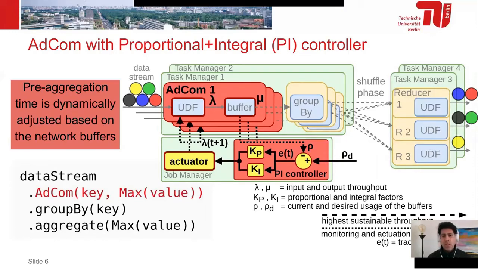In the end, with this solution we could achieve the highest throughput, and we don't have to restart the query that is executing. The developer just has to call this new operator AdCom as he or she would call the group by or aggregate operator, without passing the parameter, the local time we want to pre-aggregate tuples.